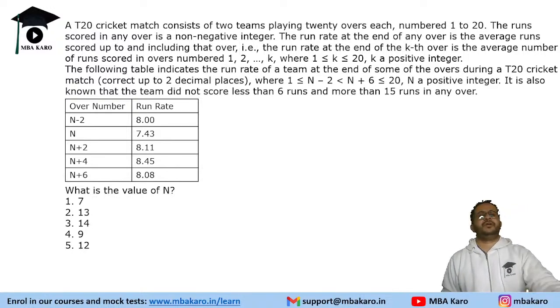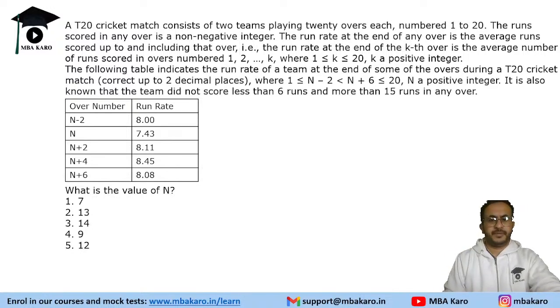It says a T20 cricket match consists of two teams playing 20 overs each, numbered 1 to 20. The runs scored in any over is a non-negative integer. Okay, so non-negative integer means it can be 0 or a positive number. The run rate at the end of any over is the average runs scored up to and including that over. That is, the run rate at the end of kth over is the average number of runs scored in overs numbered 1 to k, where k is less than or equal to 20 and k is a positive integer. So what is run rate?